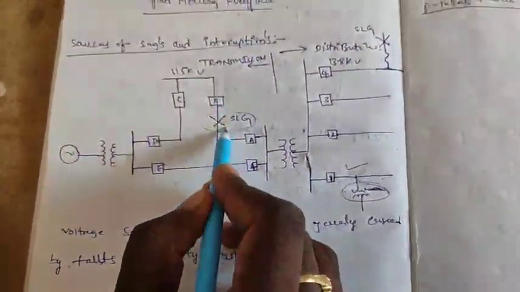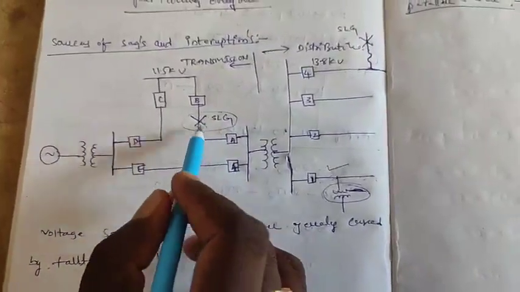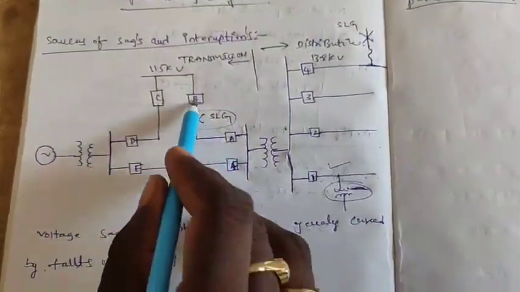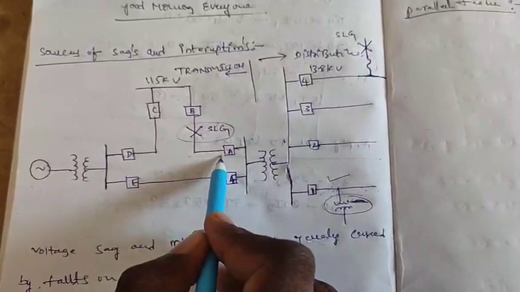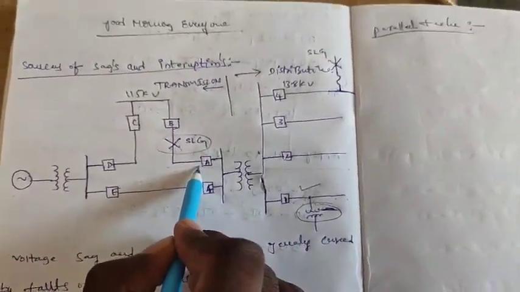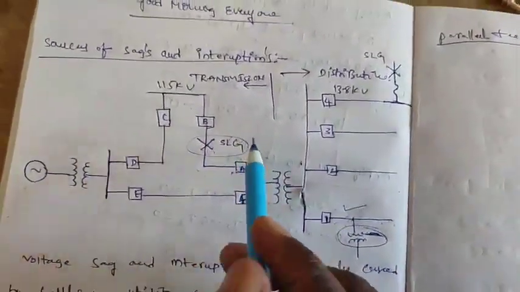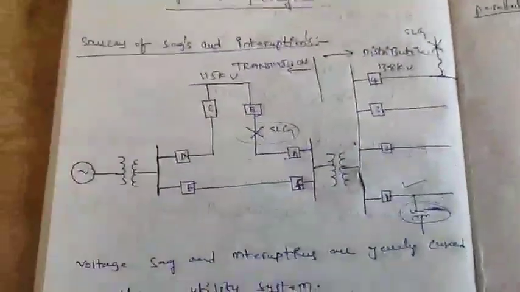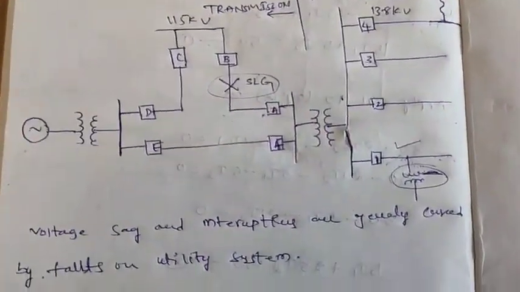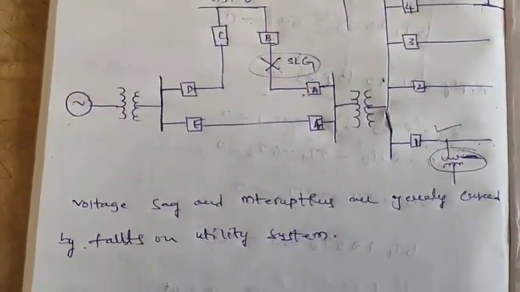Suppose the fault occurs on the transmission system. Circuit breaker A or B can operate, depending on the circuit breaker classification, time and distance. Whichever is nearer will operate, that is, A and B operate. The transmission circuit breaker recloses after the fault in 5 or 6 cycles.